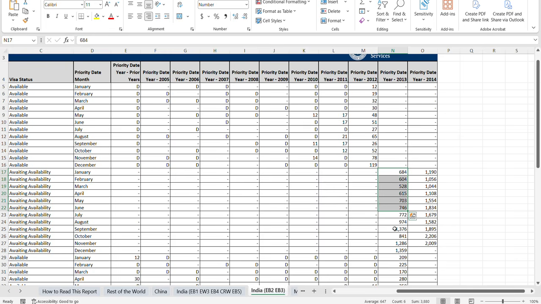As it is in September right now, there is a higher chance that either it becomes unavailable as well, or it could be retrogressed up to end of June or end of May before the current fiscal year ends. And there will be new visa numbers available again in October 2026, in which the date will be revisited. Okay.